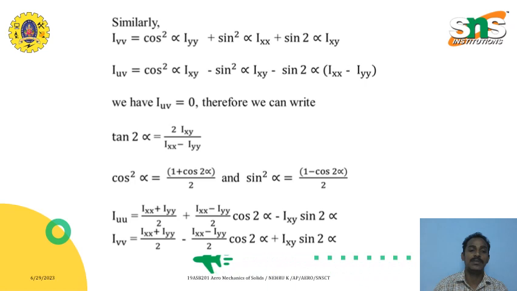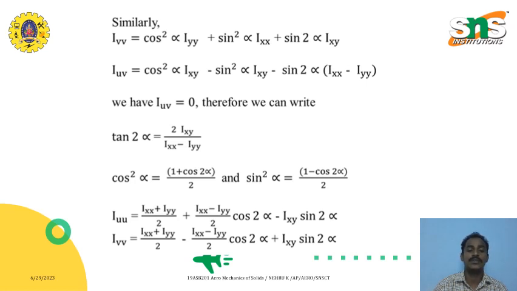Similarly, I_VV equals cos square alpha I_YY plus sin square alpha I_XX plus sin 2 alpha I_XY. And I_UV we call as sin 2 alpha into (I_XX minus I_YY) by 2 plus cos 2 alpha I_XY. Here we find when it is acting in the principal plane, then I_UV equals 0.